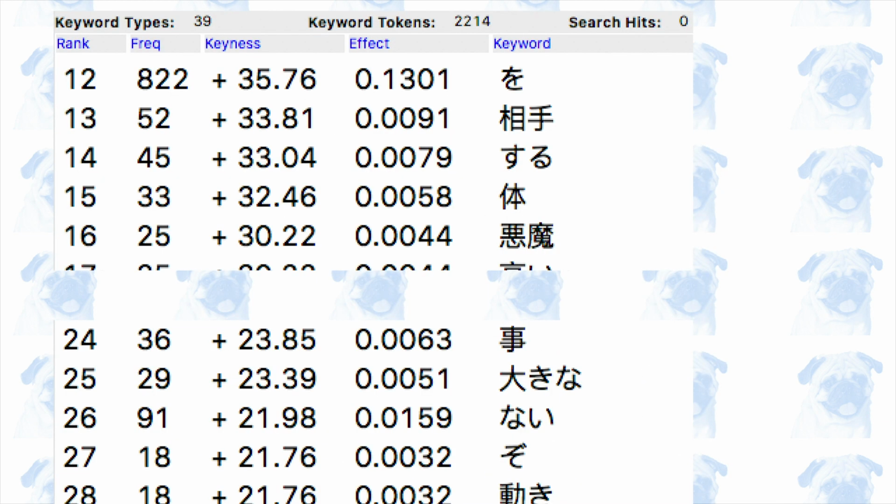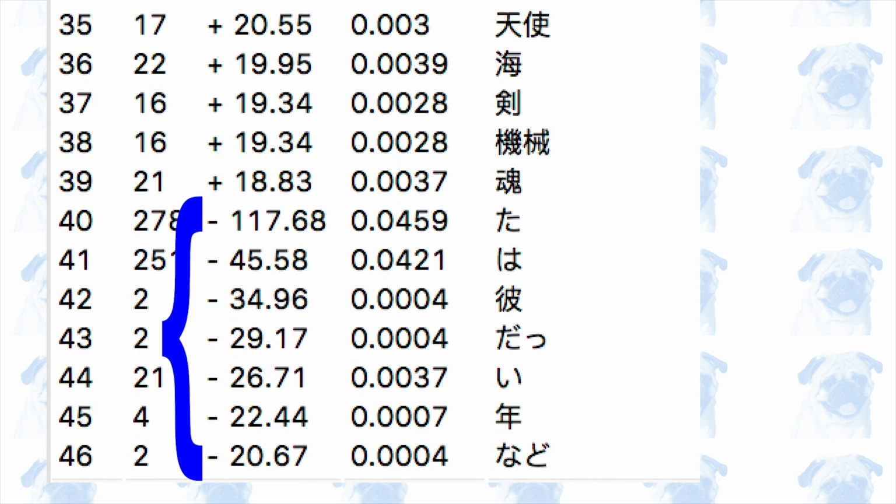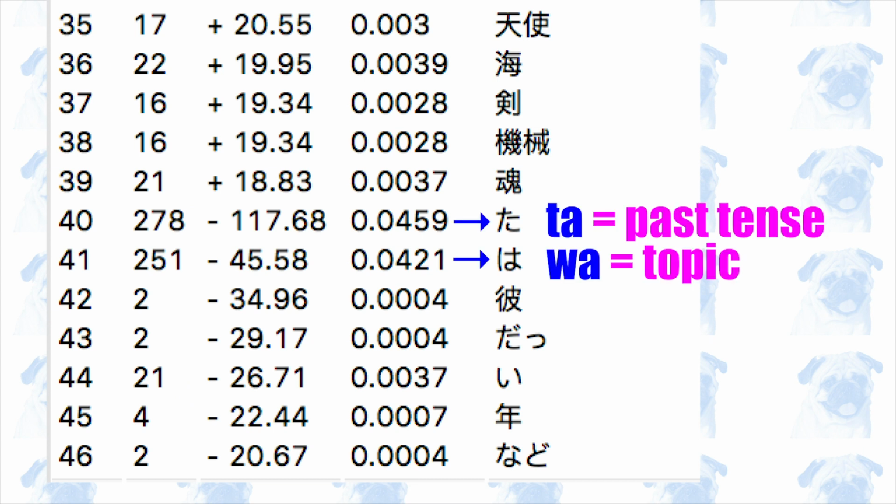In addition, grammatical particles such as o, zo are also revealed to be unusually frequent. In contrast, if we look at the bottom of the list, we have some negative keywords, which are words that are unusually infrequent. The two most abnormally infrequent words happen to be grammatical particles, ta and wa. The reason for ta being so infrequent is probably because the flavor texts are normally written in the present tense, whereas movie synopses are more likely to be written in the past tense.